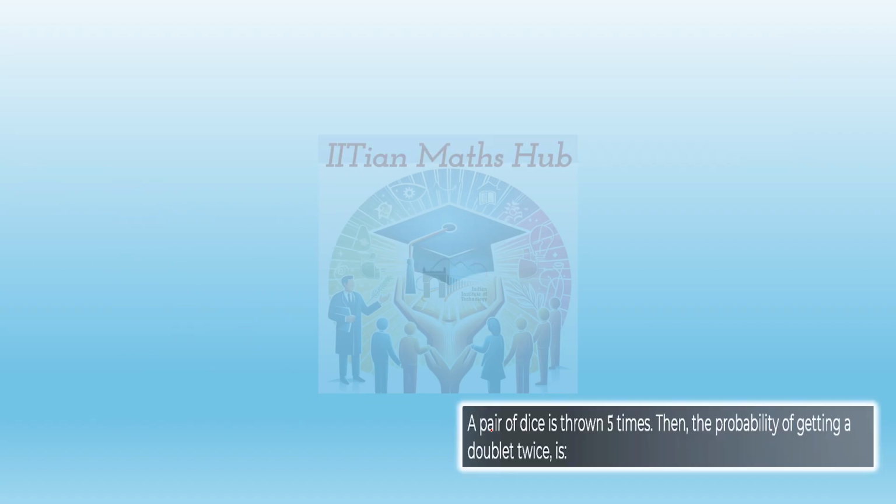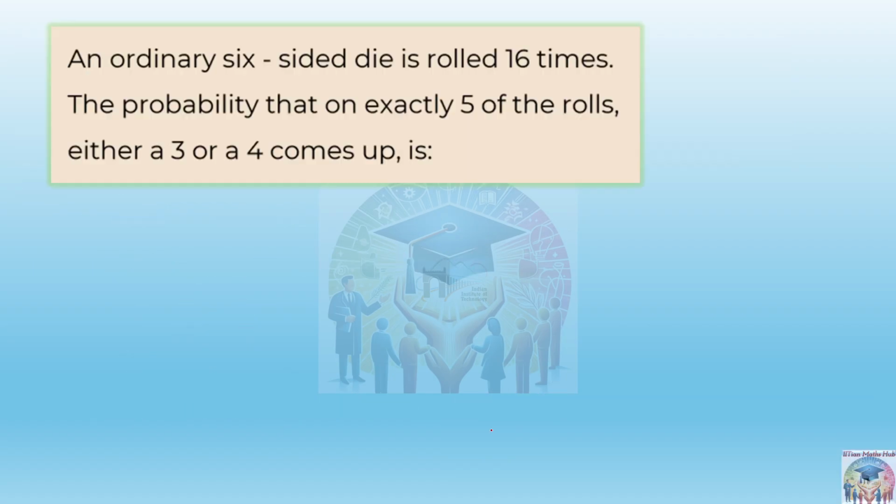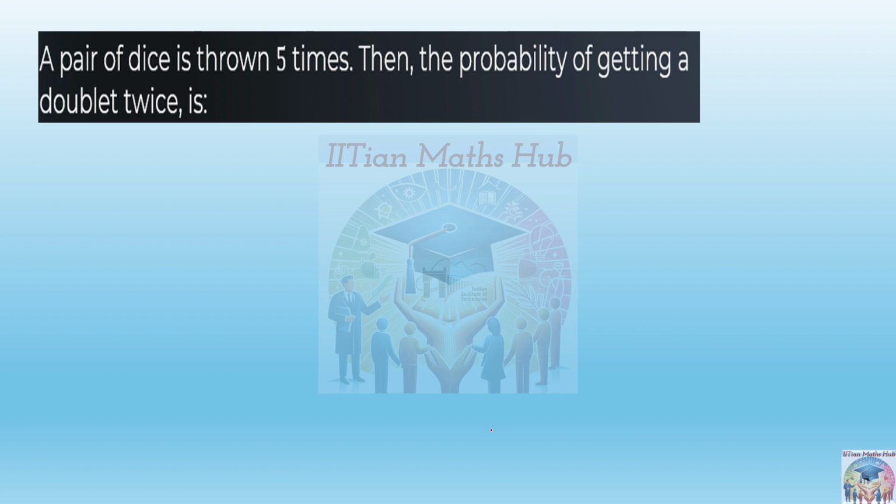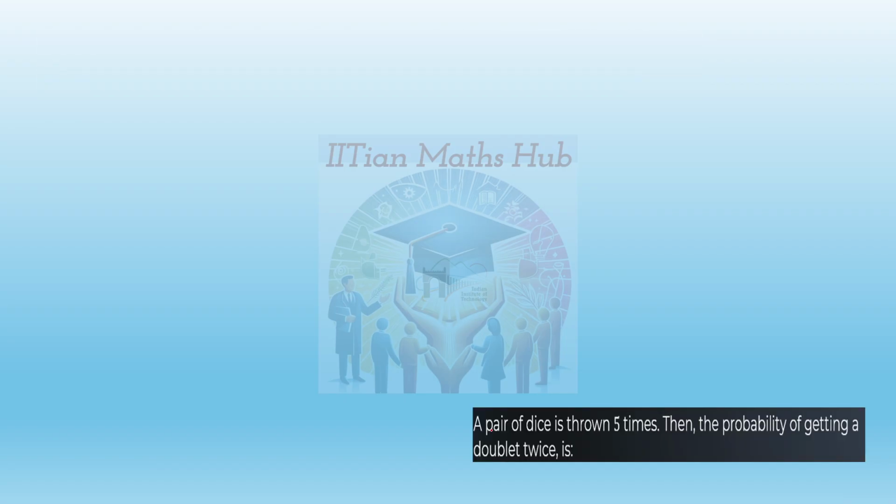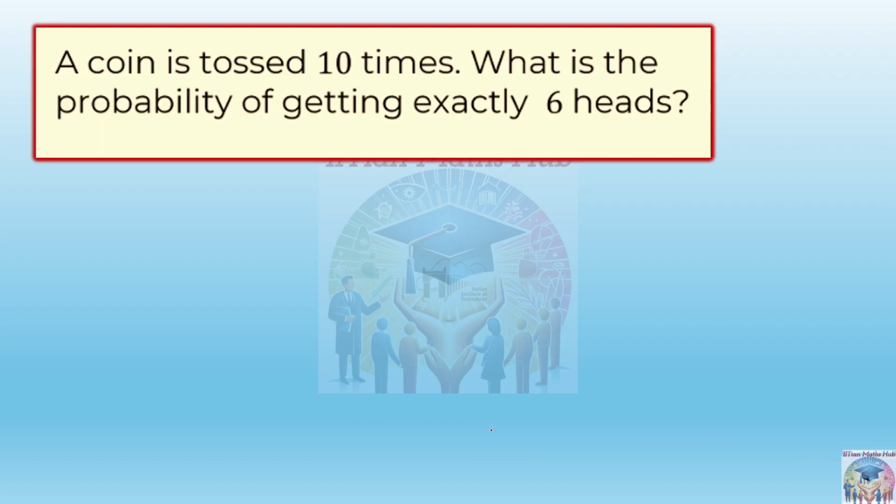Next question. I think this question we have already done, right? One second. This is the next one. A pair of dice is thrown 5 times. Okay, so this is also done.